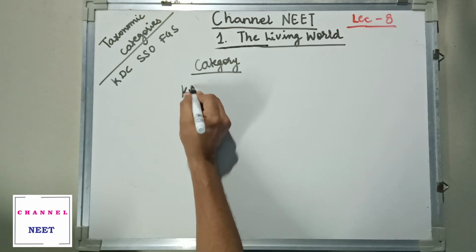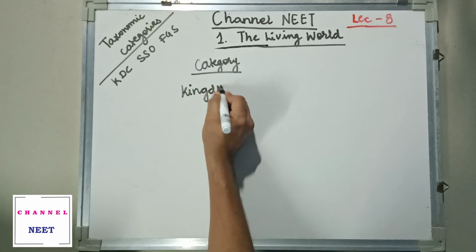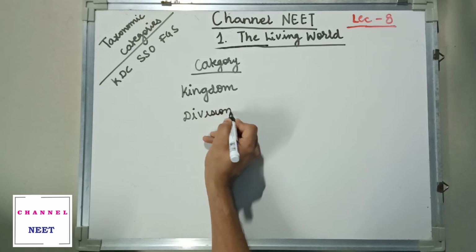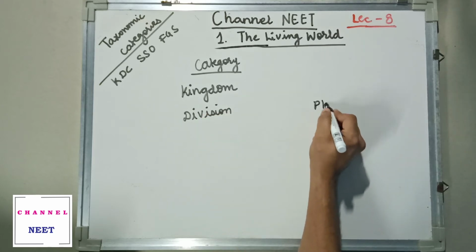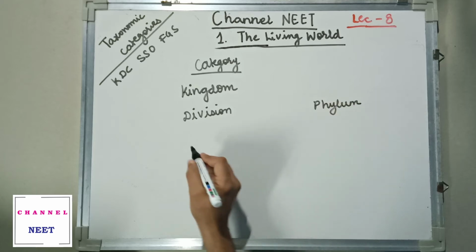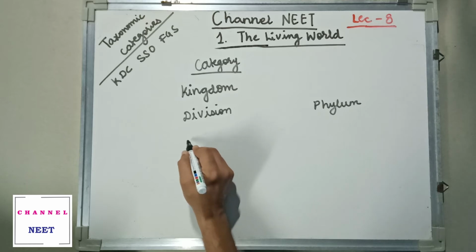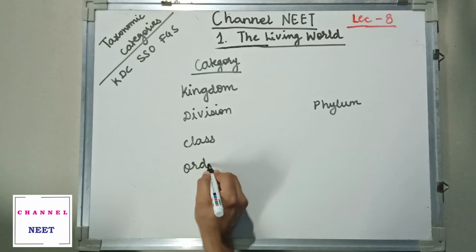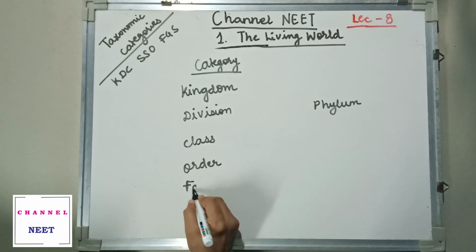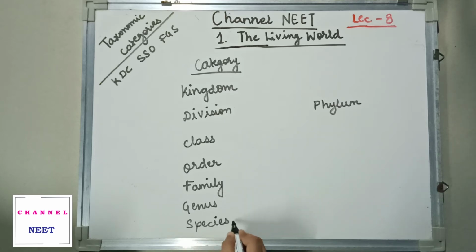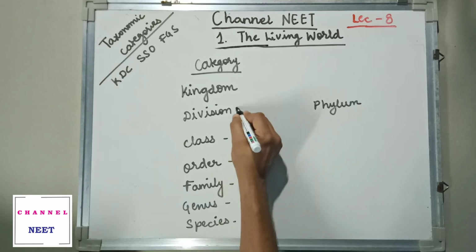First is kingdom, next is division or phylum, then you have class, order, family, genus, and species. So you have this sequence.